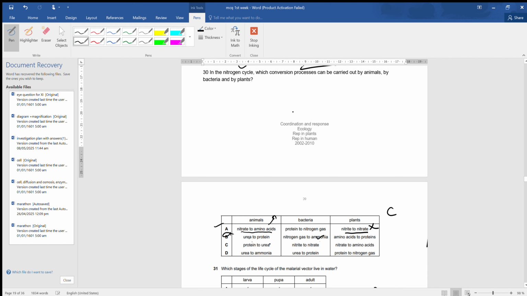Now, protein to urea is done by animal. Okay, correct. And then nitrite to nitrate is done by bacteria. It is correct. And then plant will convert the nitrate to amino acid. Therefore, C is the correct answer.